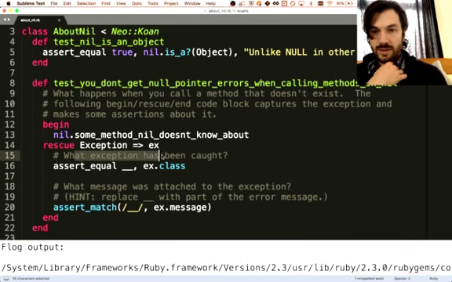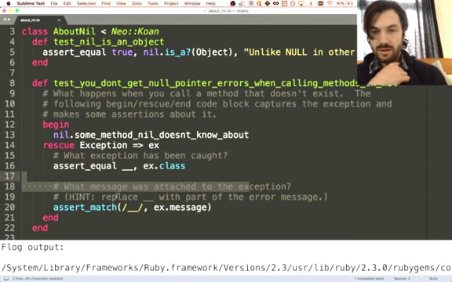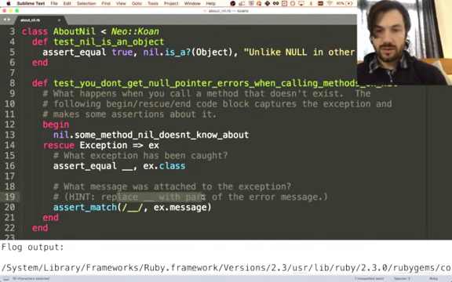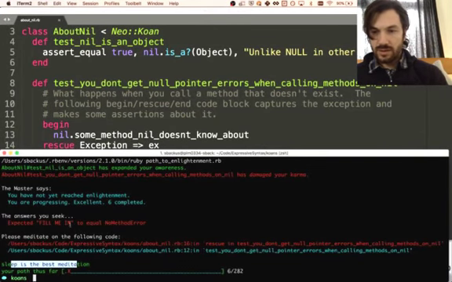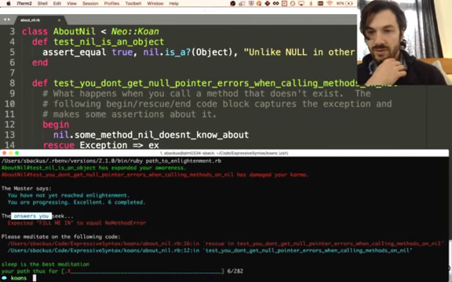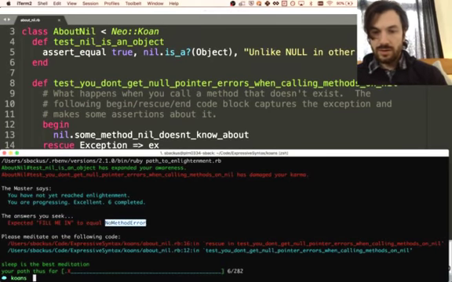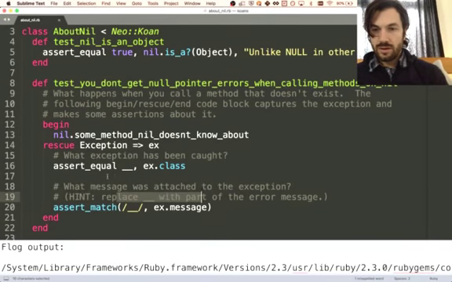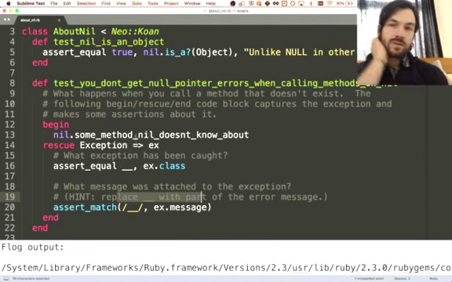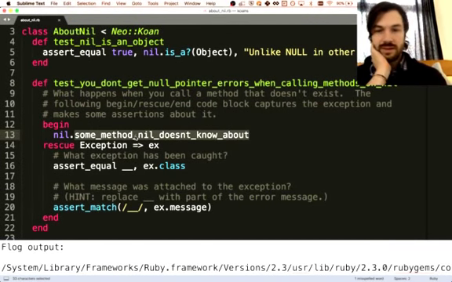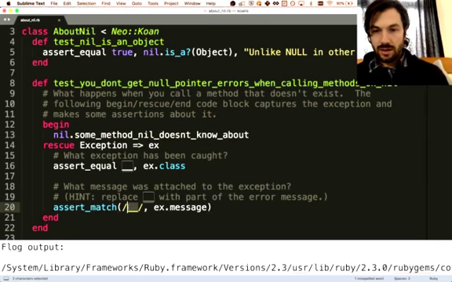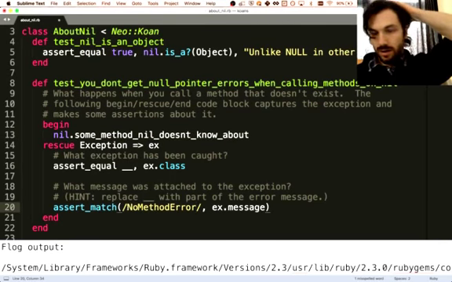What exception has been caught? What message was attached to the exception? Interesting. What does the error message tell us? So here, the answer you seek, expected fill me in to equal no method error. So this is what we're looking for. When you try to call a method that doesn't exist, the thing that we get is a no method error.